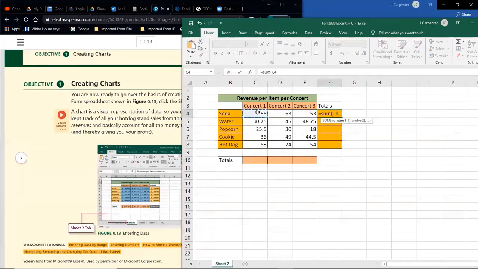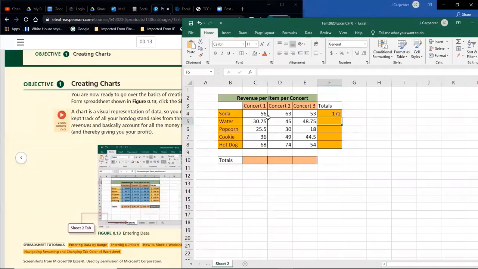Now when I click, other things are happening, and I'm still holding my mouse button down. And I can drag, and it'll show a range of cells, C4 to E4 over there. That's what I want to add. Now I can hit enter, and you can see the total is 172. But at this point, I want to point out that something still doesn't look the same as in this chart over here. Our numbers are not formatted to currency, whereas theirs are. So I could go ahead and fill this formula down and then apply currency to all cells.